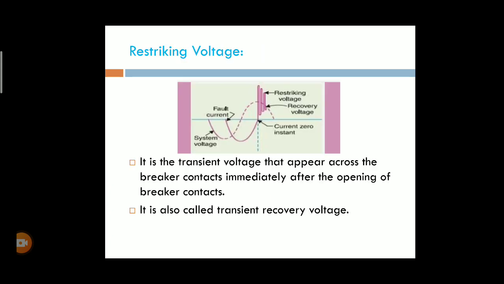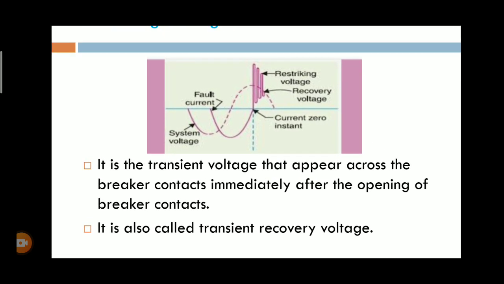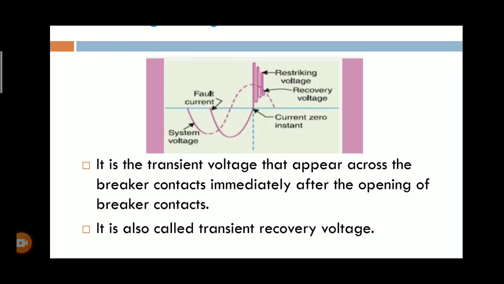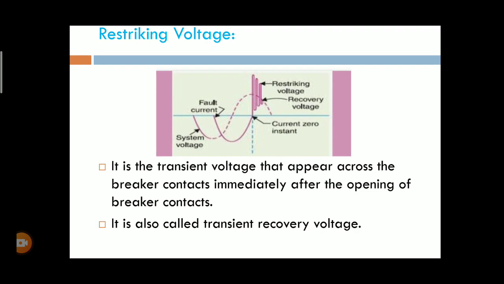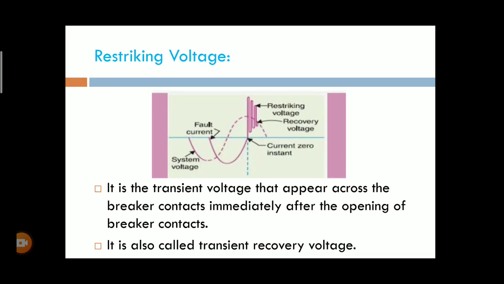The restriking and recovery voltages are among the major important things in the case of circuit breakers. They are observed after the contacts of the circuit breaker are opened. That voltage is known as the restriking voltage, and after complete die-out of the oscillations, the voltage we measure is known as the recovery voltage. It is a transient voltage that appears across the breaker contacts.